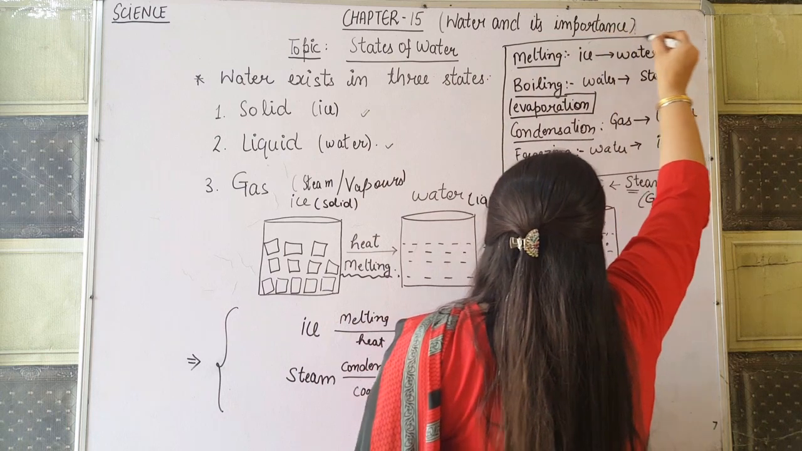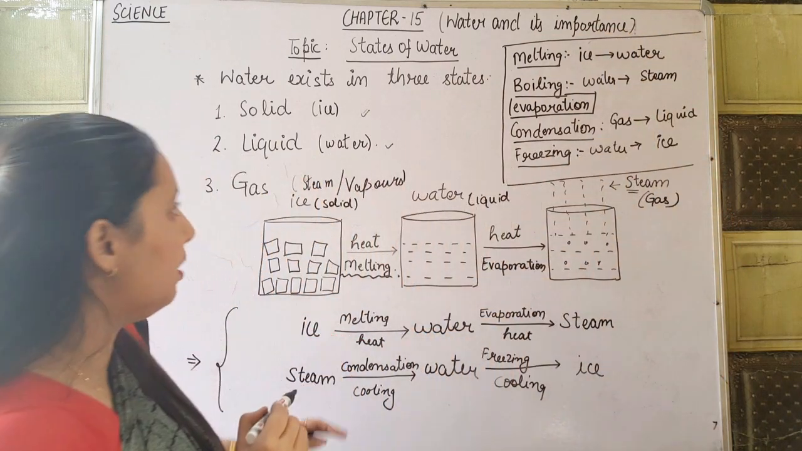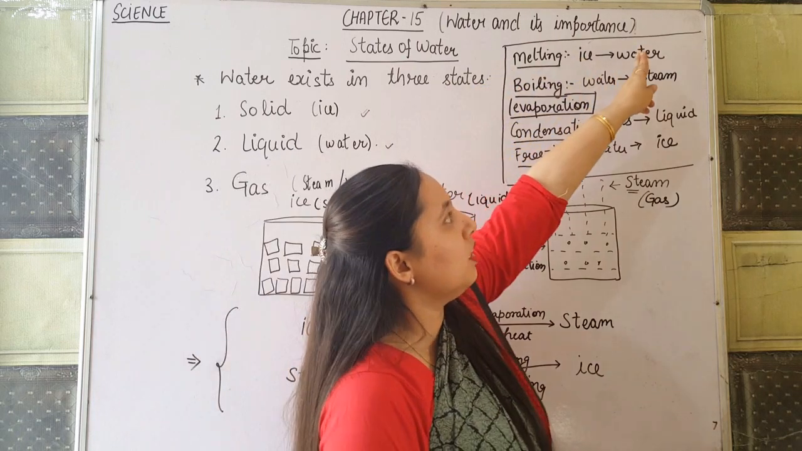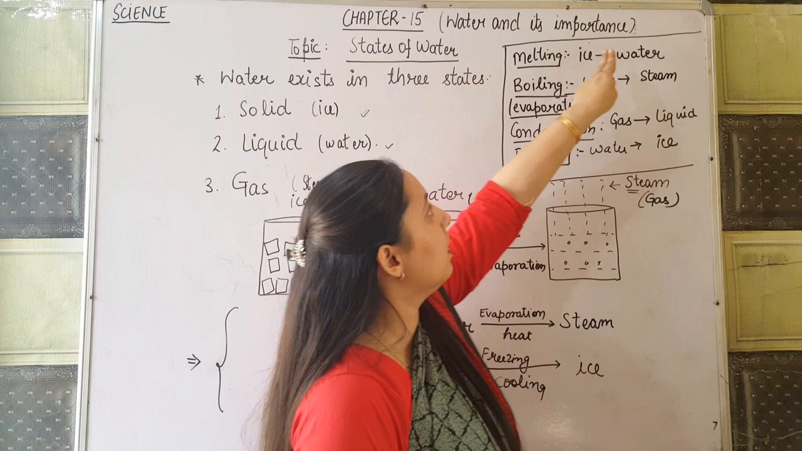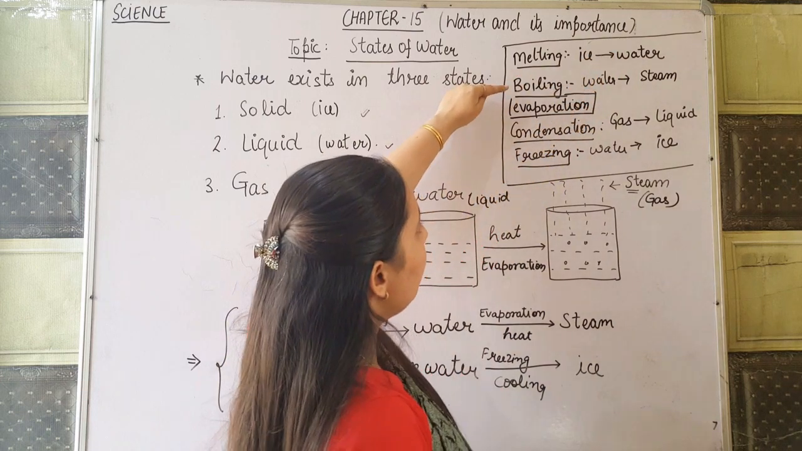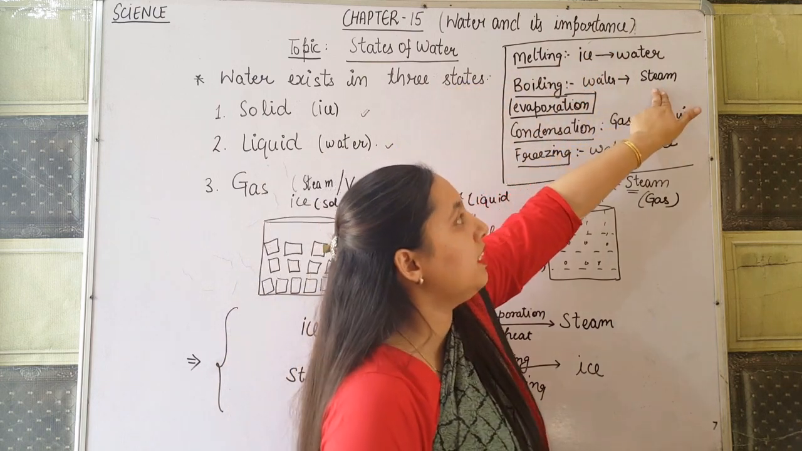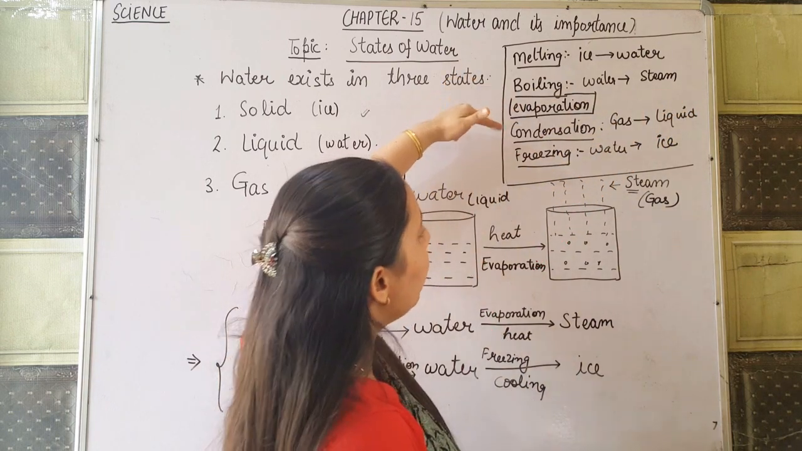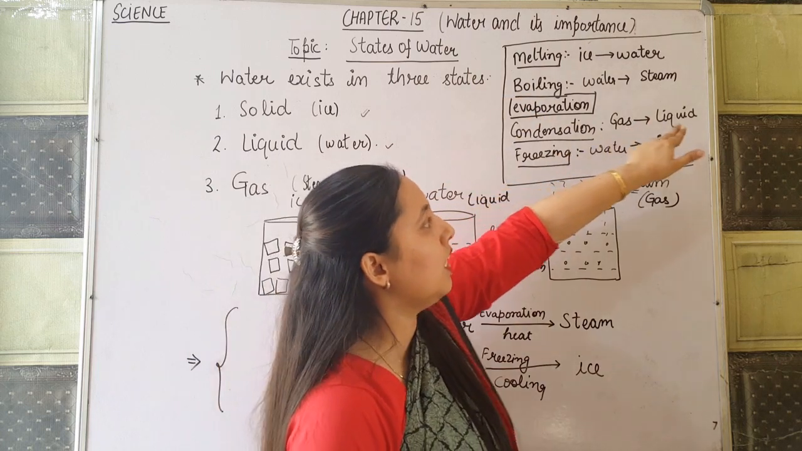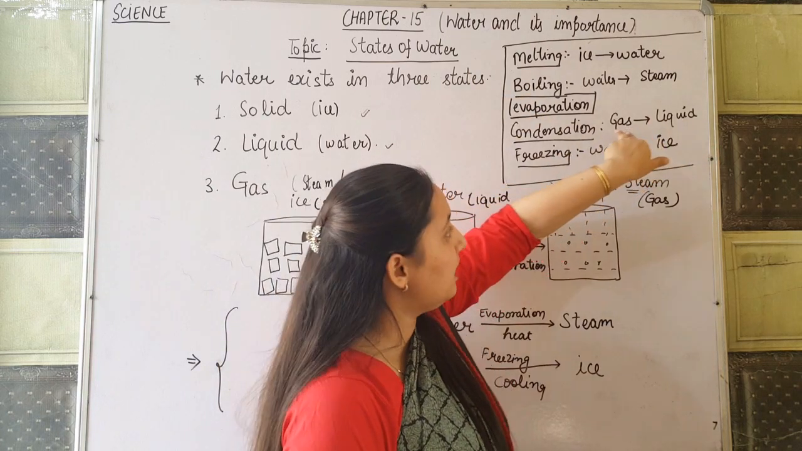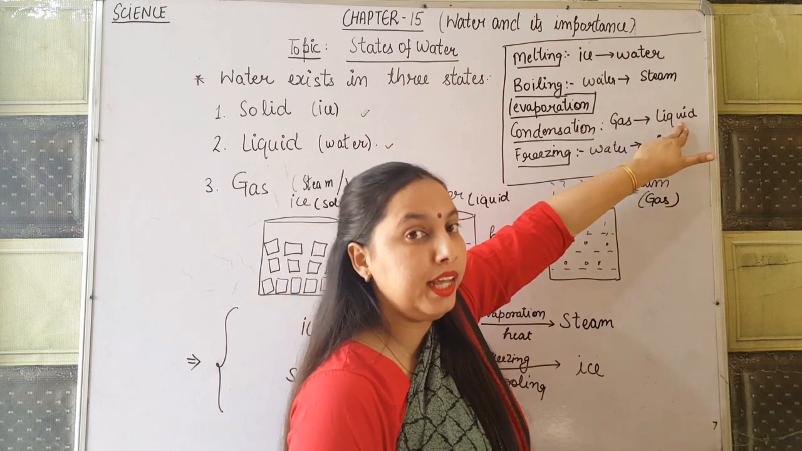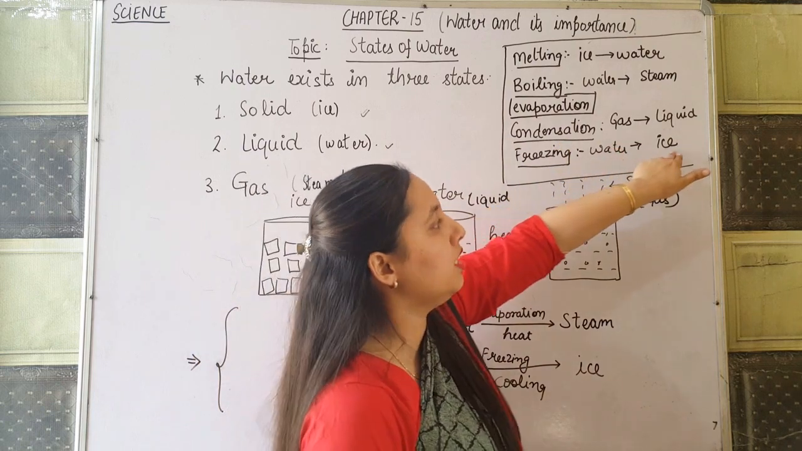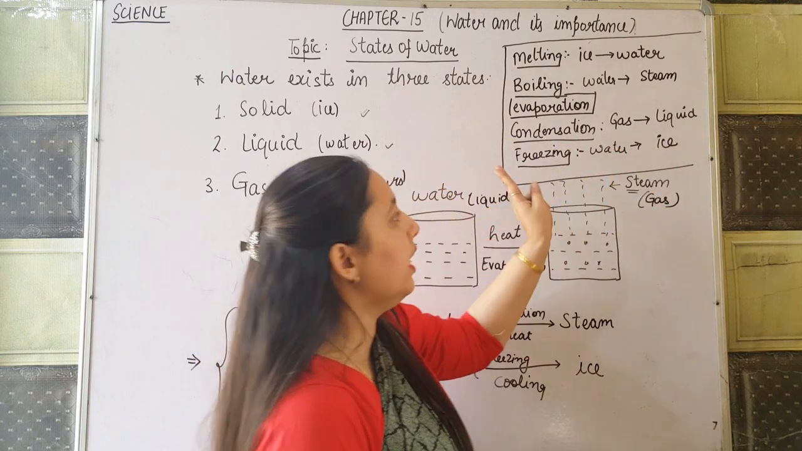So these are the important terms in your syllabus. First one is melting: when ice changes into water by heating, it is called melting. When you heat the water and it changes into steam or vapors, it is known as evaporation or boiling. Next, when gas is changed into liquid by cooling, it is known as condensation. And when water is changed into ice by cooling, it is known as